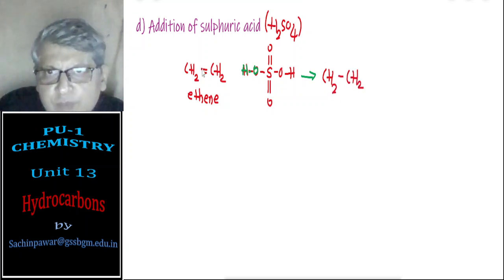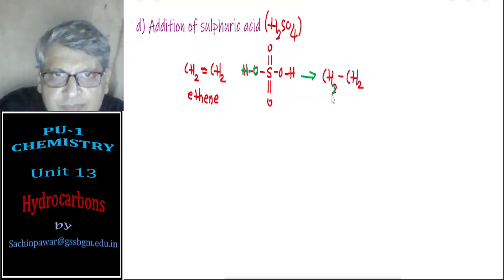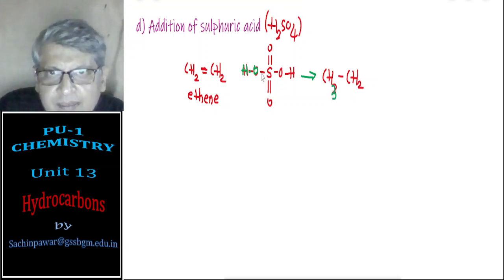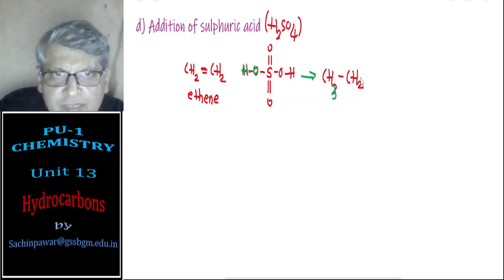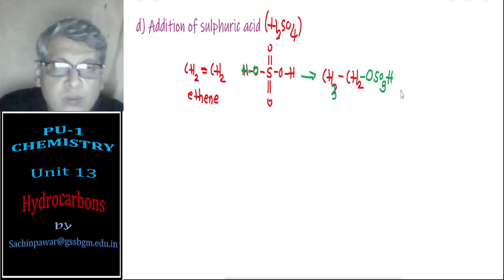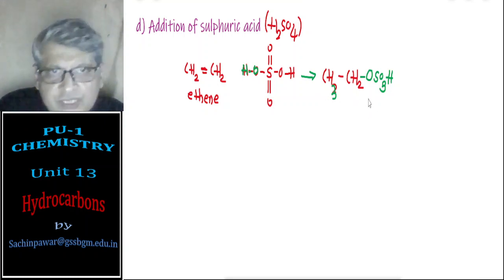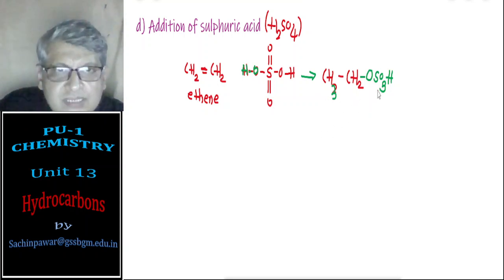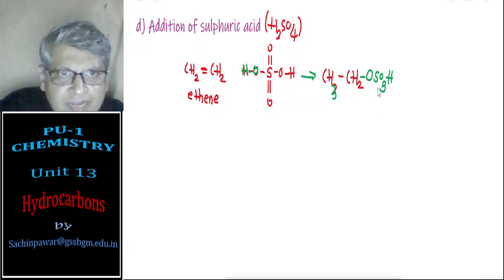One pi bond is broken, one sigma bond is there. So this H goes to one carbon, so it becomes CH3, and this remaining goes here, so here it will be OSO3H, or we can write SO4H. So this is ethyl hydrogen sulfate.